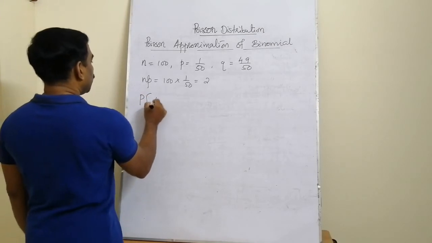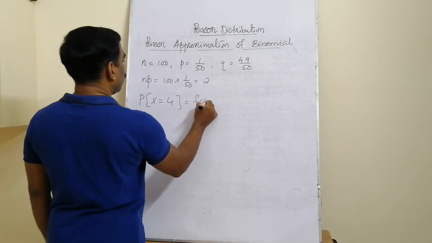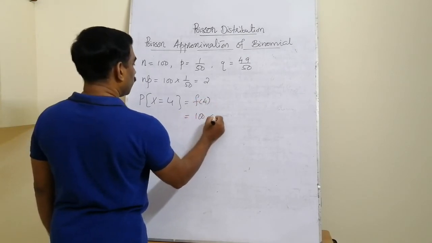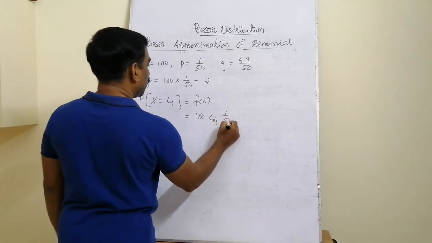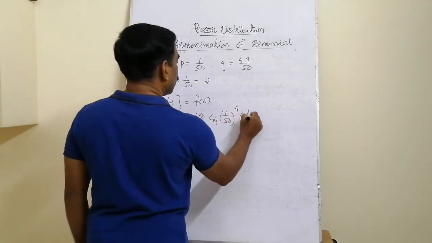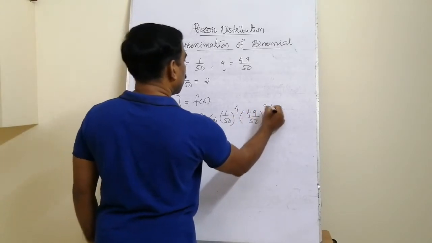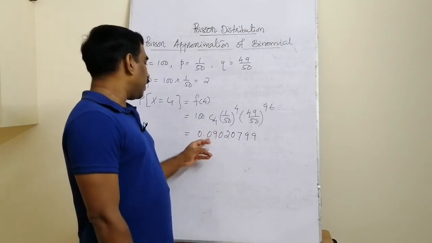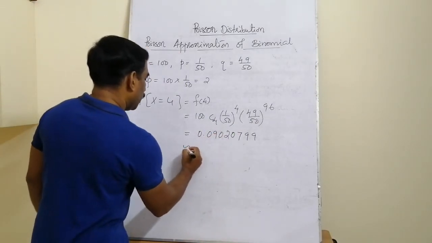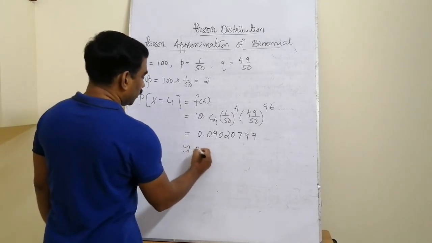Then the probability that the binomial random variable takes the value 4 is f of 4, which is equal to 100 C 4 times (1/50) raised to 4 times (49/50) raised to 100 minus 4, that is 96. Simplification gives the value 0.09020777. This answer, approximated to 4 decimal places, is